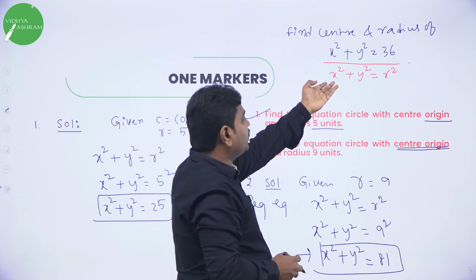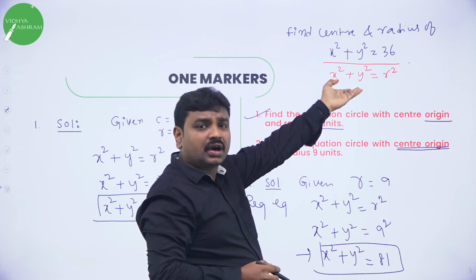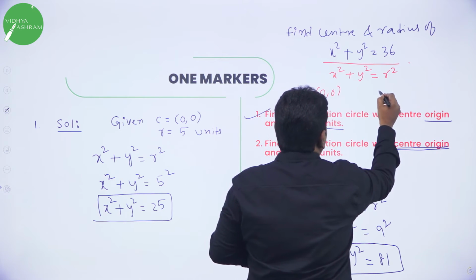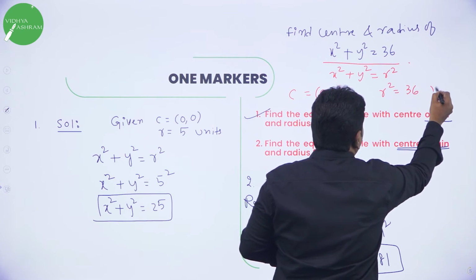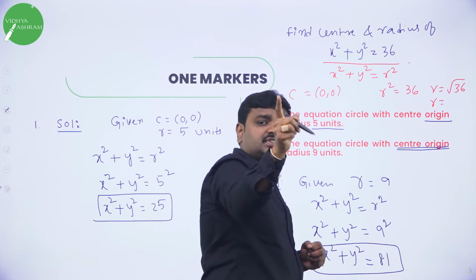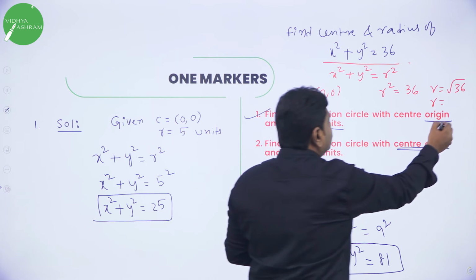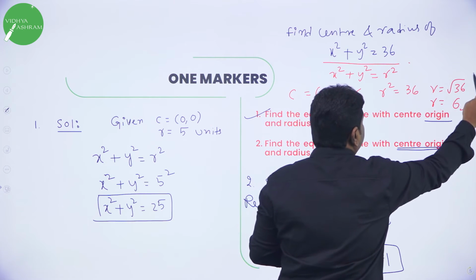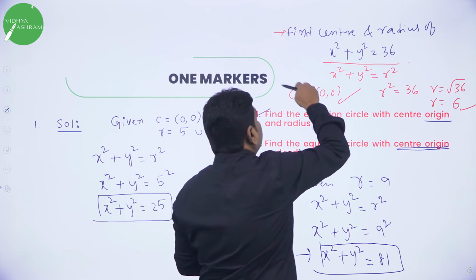So it resembles the equation of circle with center what? Origin. So center is 0, 0. And in the place of r square, what you have? 36. r is what? Root 36, plus or minus, but our radius is always a distance. Distance is always positive. So root 36 is 6. So center we got origin, and radius 6.